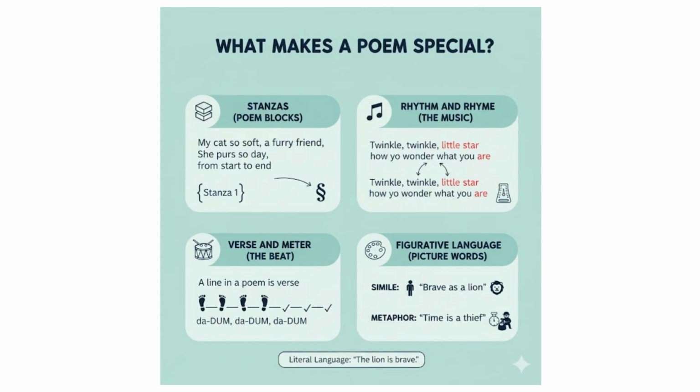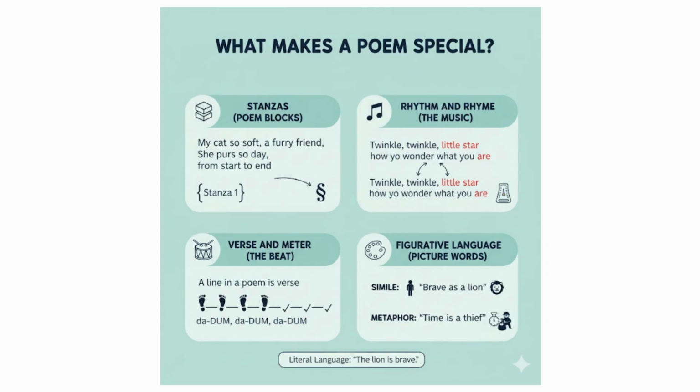Verse and meter, that's the beat of the poem. Verse is just another word for one line of a poem. Meter controls the main beat in the poem. Think of it like a drum. Meter gives the poem a steady beat and a clear pace. That's like the speed of the poem for reading.